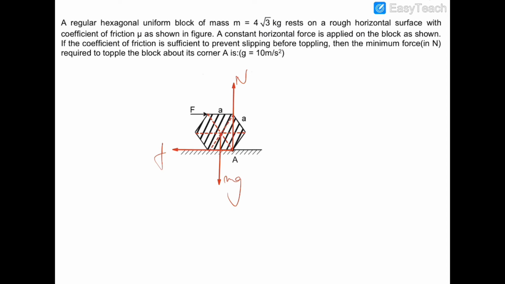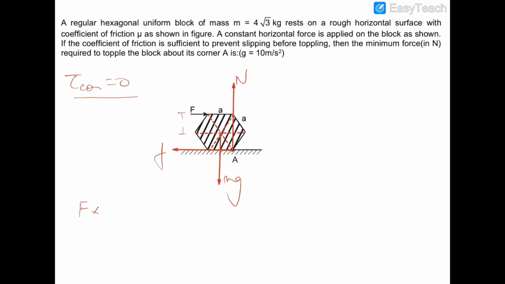Okay. So let us first of all write down the torque about COM. So torque about COM must be 0 because this block is not toppling. So let us write down the clockwise torque first of all. The torque of force F and friction are clockwise torques. So the torque of force F is F into this distance.